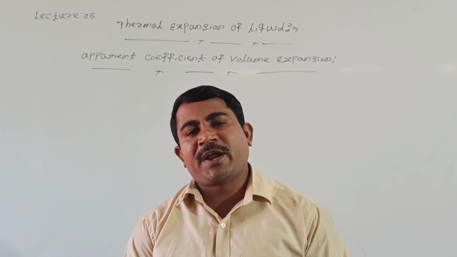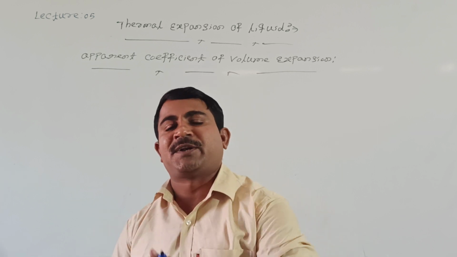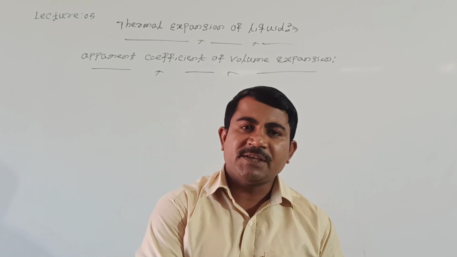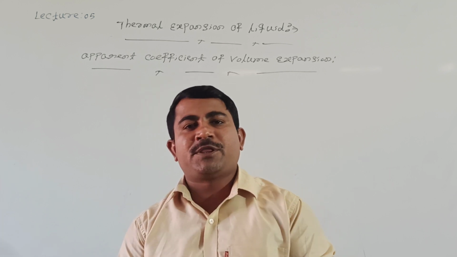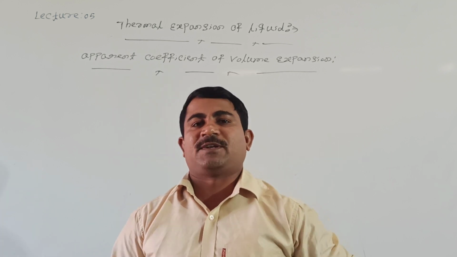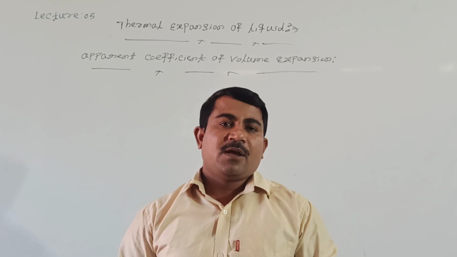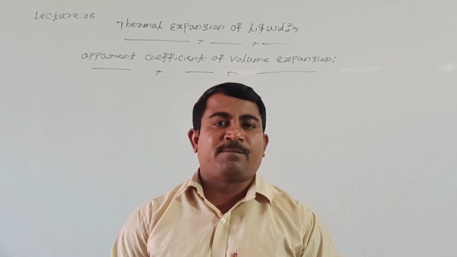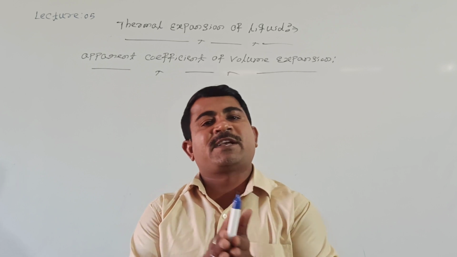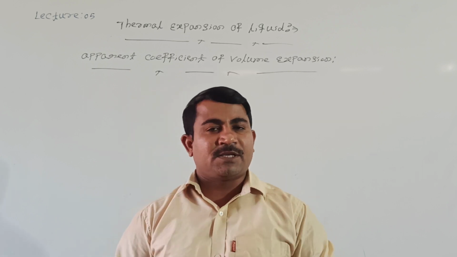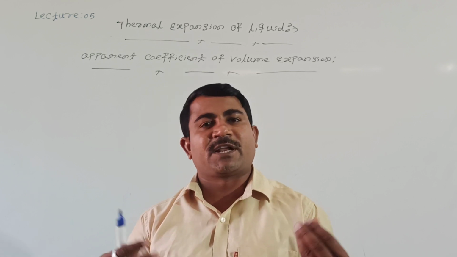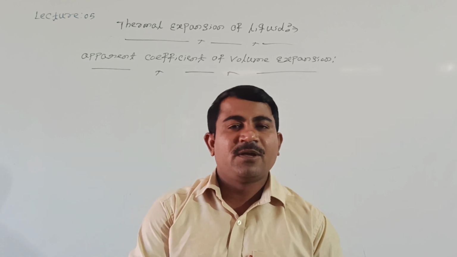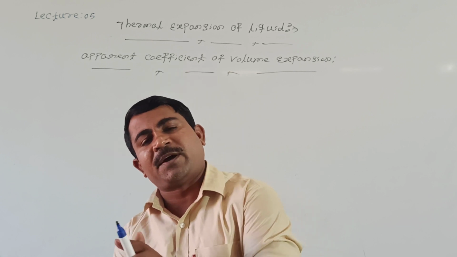How to define coefficient of apparent expansion of liquid? It is the expansion of liquid due to heating without considering the expansion of the vessel. I mean, by ignoring the expansion of the vessel, we consider only expansion of the liquid. This we call coefficient of apparent expansion of liquid.